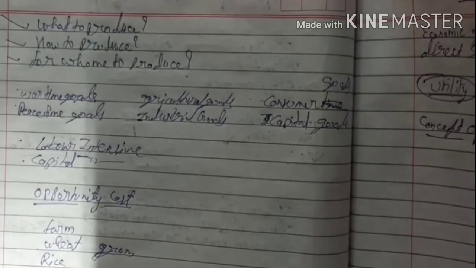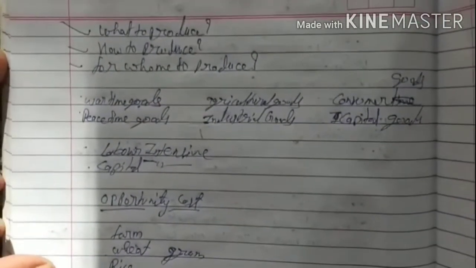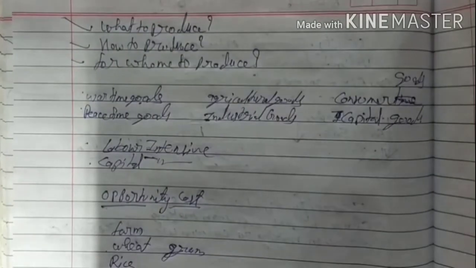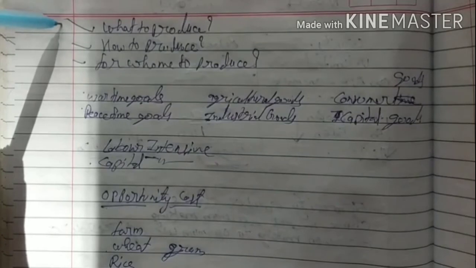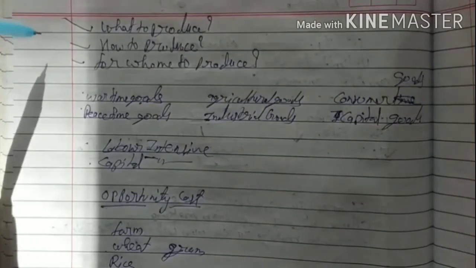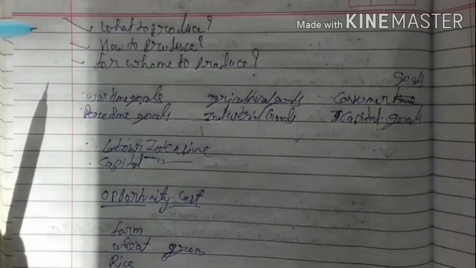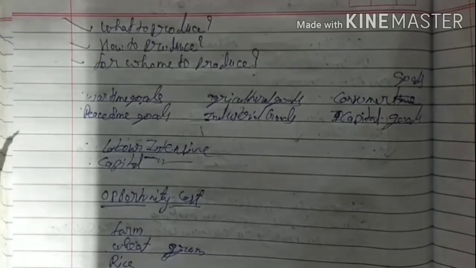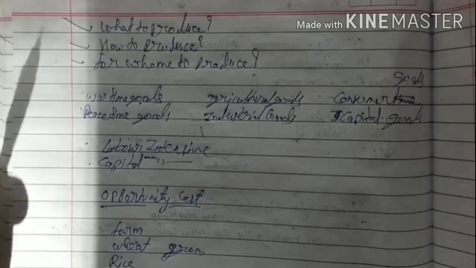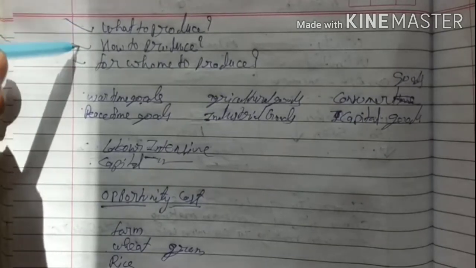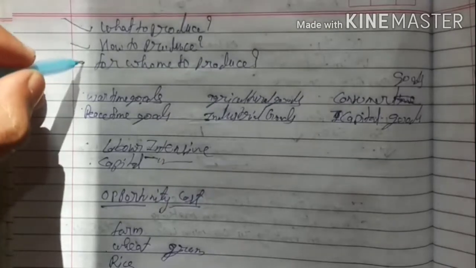The issues which we need to solve are what to produce, how to produce, and for whom to produce. These are the three basic problems of microeconomics that we need to study and understand. If we understand and are able to solve these three problems, then we can solve the microeconomic related issues of the economy. These are what to produce, how to produce, and for whom to produce.